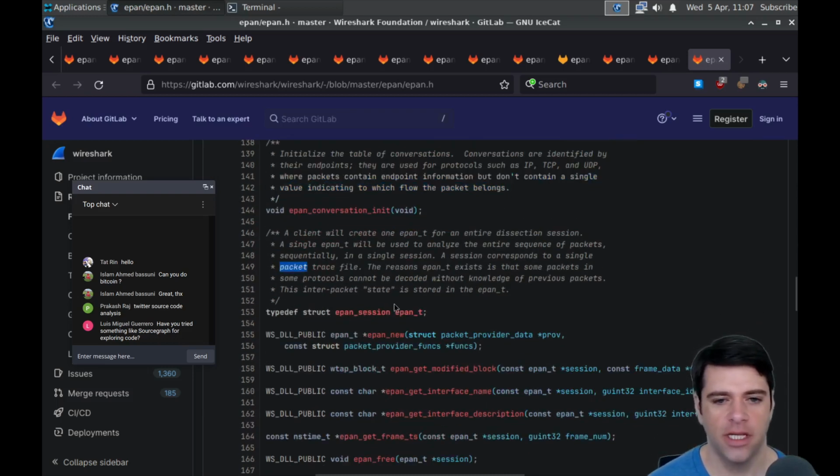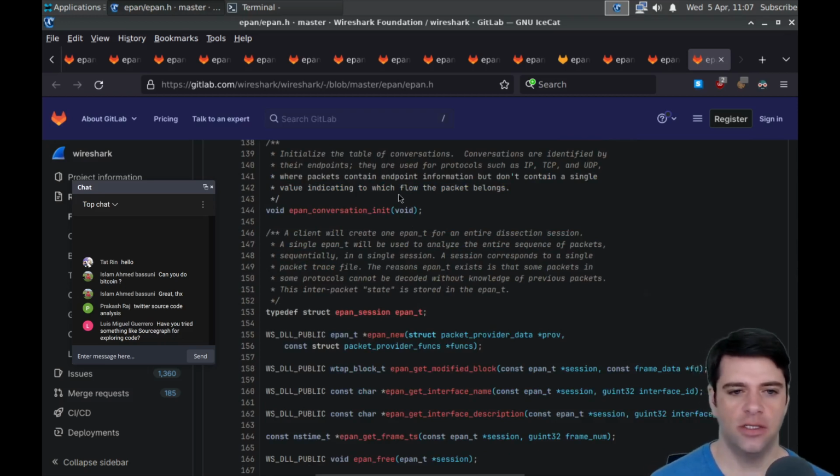Okay, EPAN session. A client will create one epan_t for an entire dissecting session. A single epan_t will be used to analyze the entire sequence of packets sequentially in a single session. A session corresponds to a single packet trace file, okay? The reason epan_t exists is that some packets in some protocols cannot be decoded without knowledge of previous packets. That makes sense? So for example, maybe a trivial example, if you have a TLS session, then you probably need to have watched the key exchange if you want to decrypt future packets.